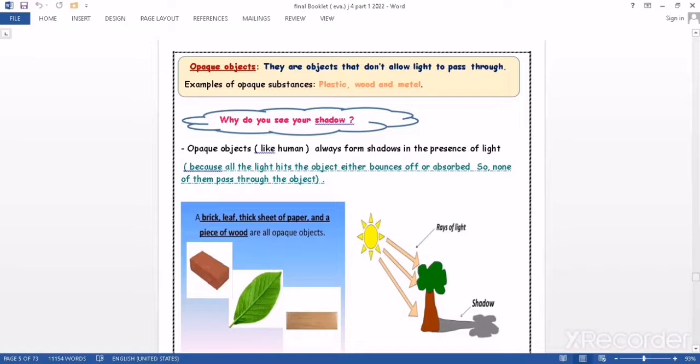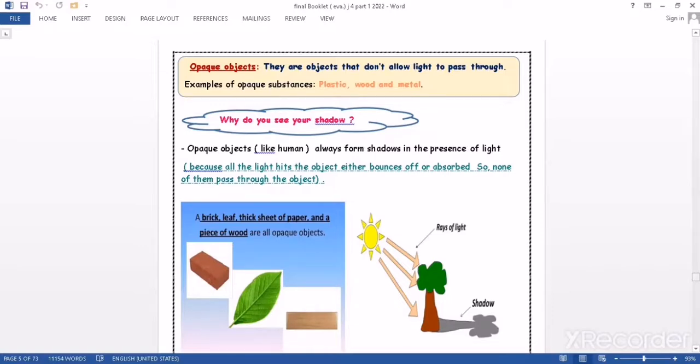Why? Because the book is an opaque object, which doesn't allow any light to pass through it. Like what? Like plastic, wood, and metal, and so on.